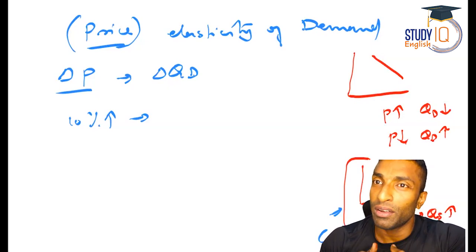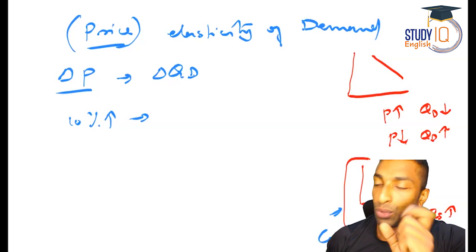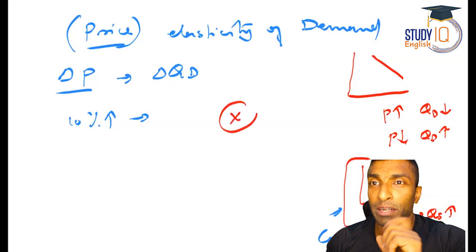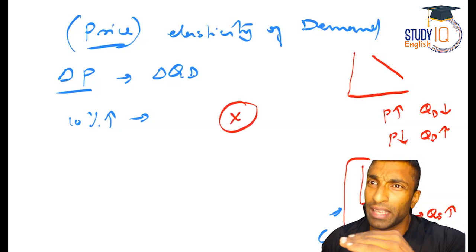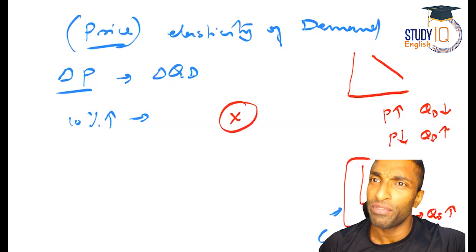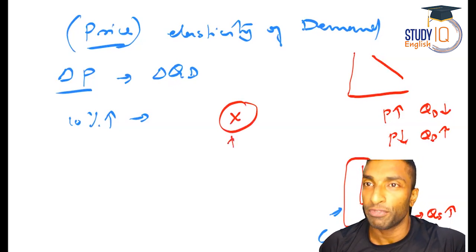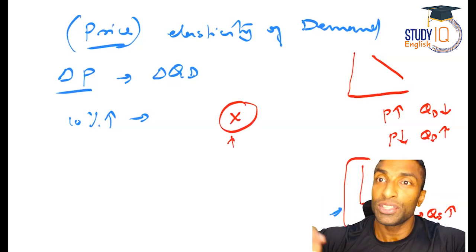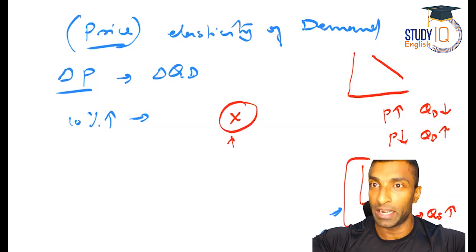You guys might be waiting for something now, right? The price of some item, you want to buy this item X, and the price you think is slightly high, maybe gold or whatever it is, and you might be waiting for the price to come down to buy. So that is what I've told you. When the price comes down, there will be a change in demand. There will be an increase in demand.